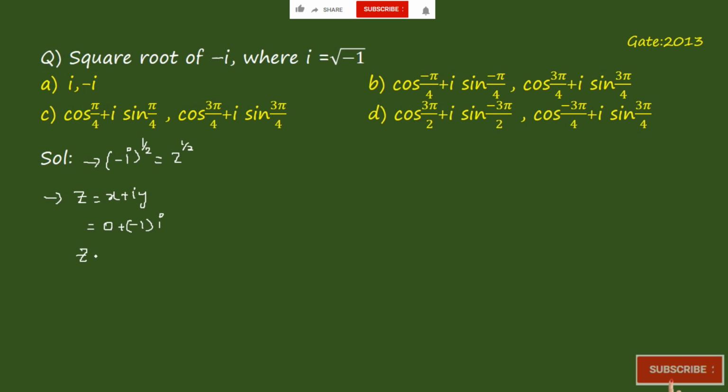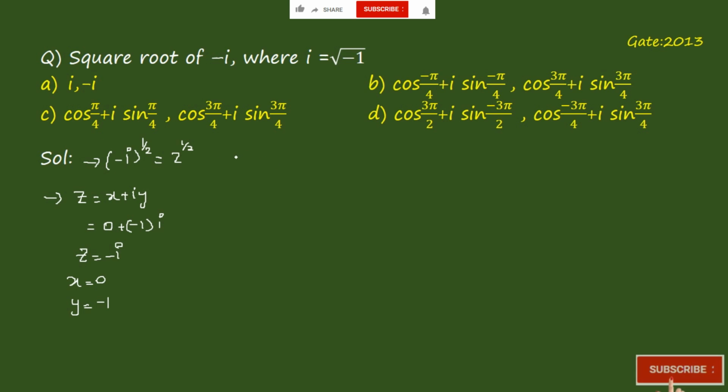So z is equal to minus i. Yes or no? So x is equal to 0 and y is equal to minus 1, then you get z is equal to minus i.